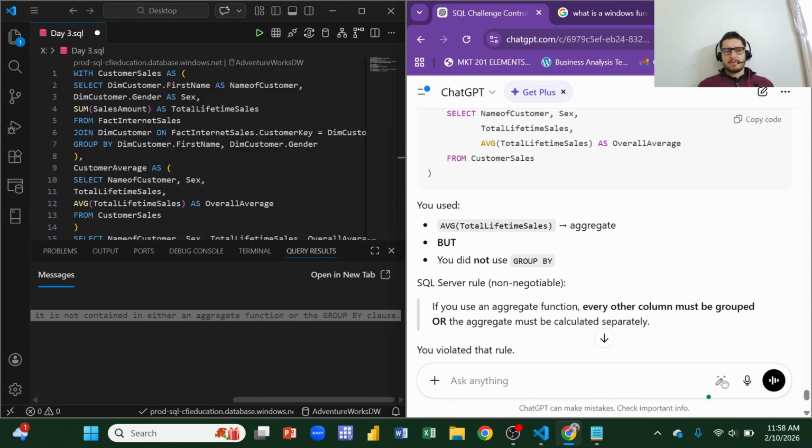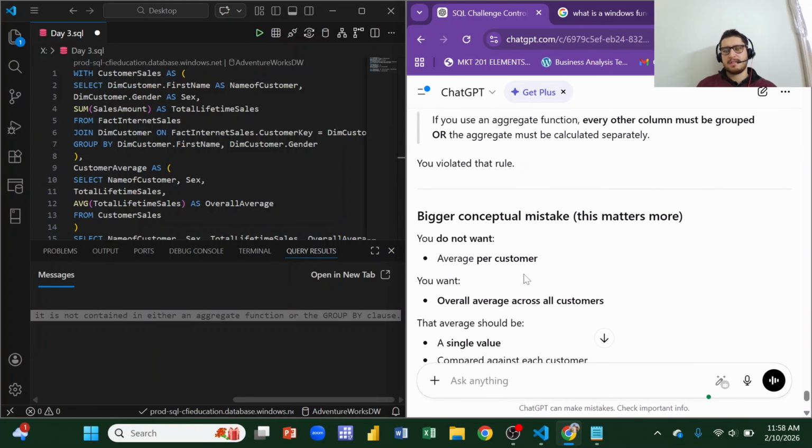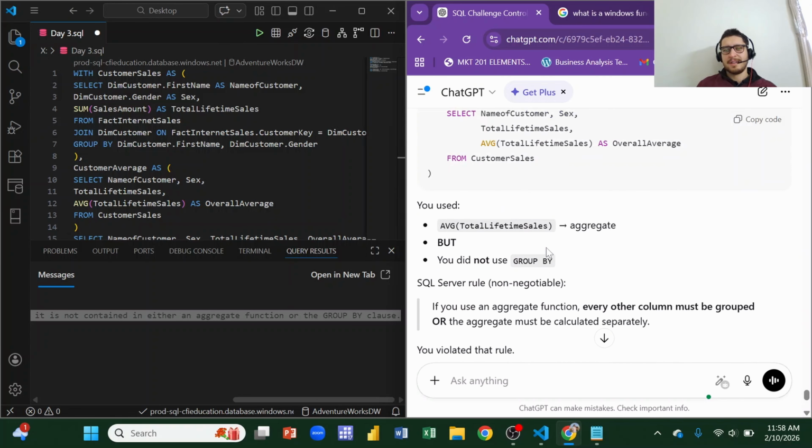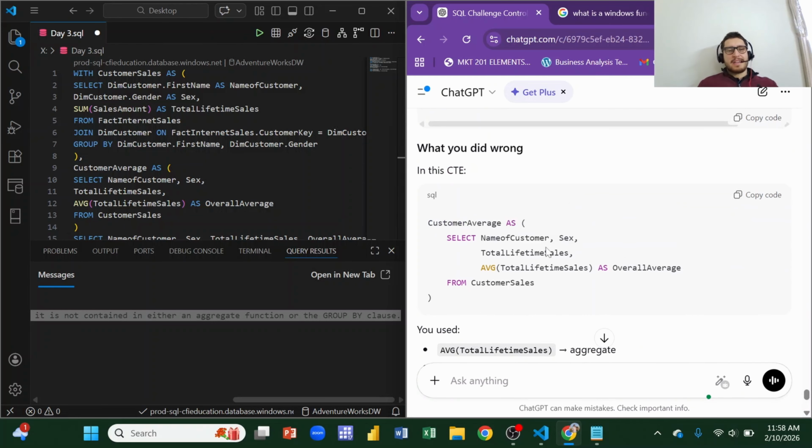SQL Server not negotiable. If you use an aggregate function, every other column must be grouped by. Aggregate must be calculated separately. You violated that rule. Okay, now I get it. No, I didn't get it.